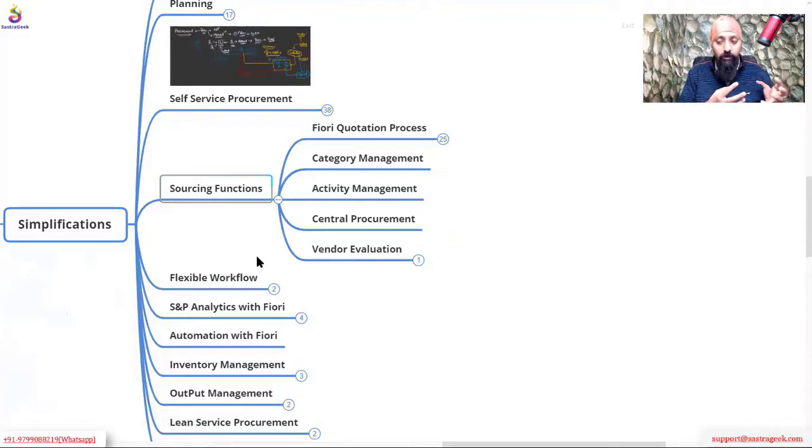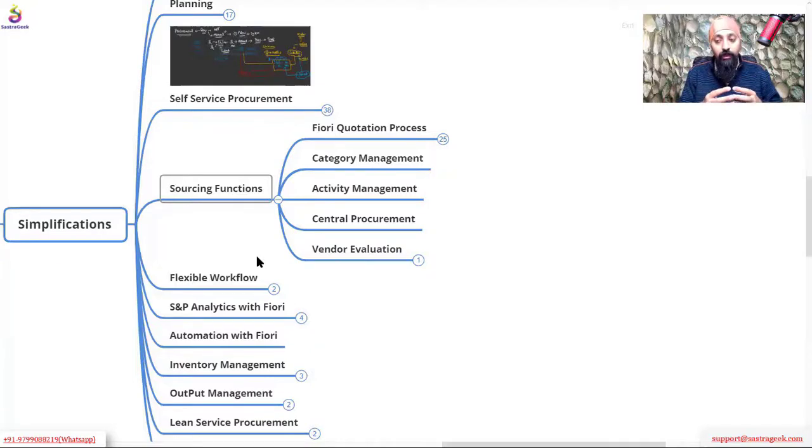So what is the sourcing part? Let's say we got a new requirement, for which we need new products and new vendors. Before we create a purchase requisition or a purchase order, a huge amount of process needs to happen, before the normal procurement starts.